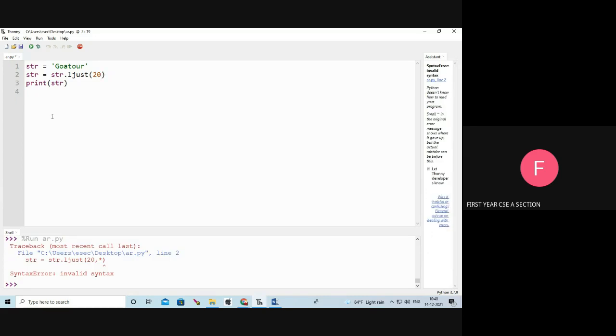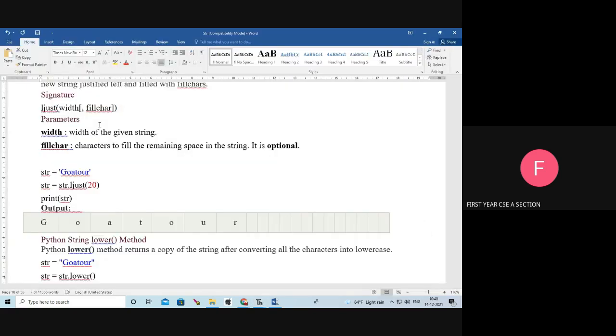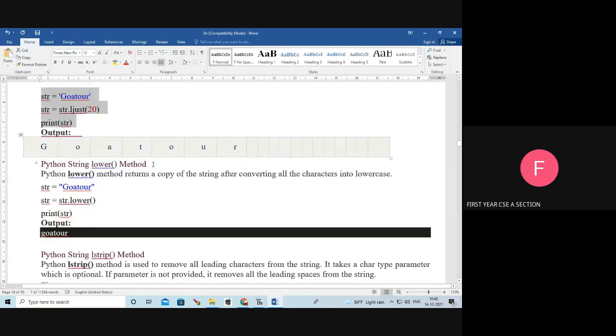Okay, we will see the ljust. Str equal to Goa tour. Next, str equal to str.ljust(20). Ljust means left justify. We are going to left justify our given string with 20 character size. See the output. Goa tour is 13 characters. Next, the remaining are empty spaces. See the output here, you can easily understand that.